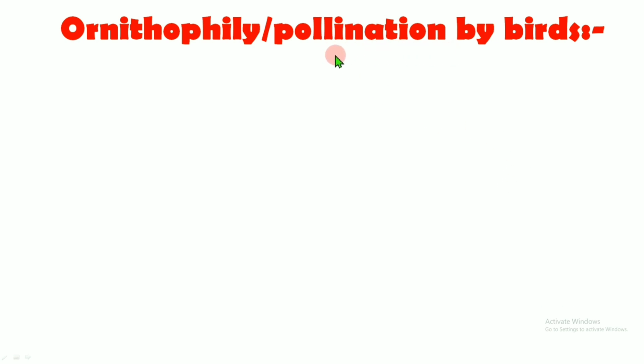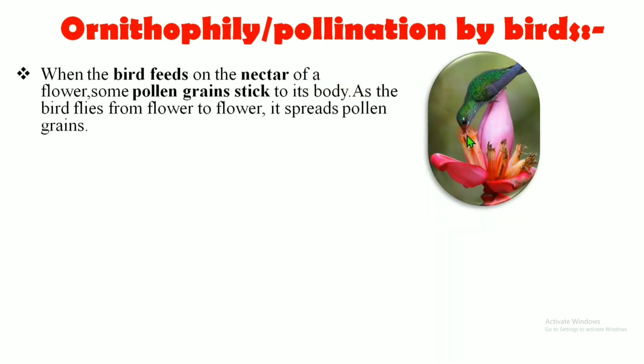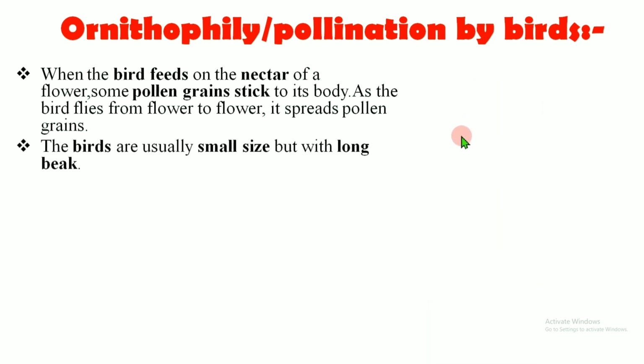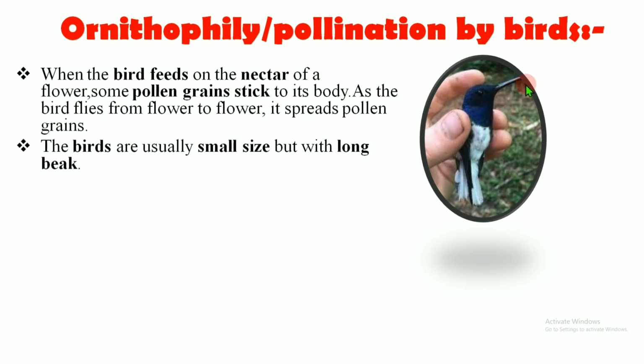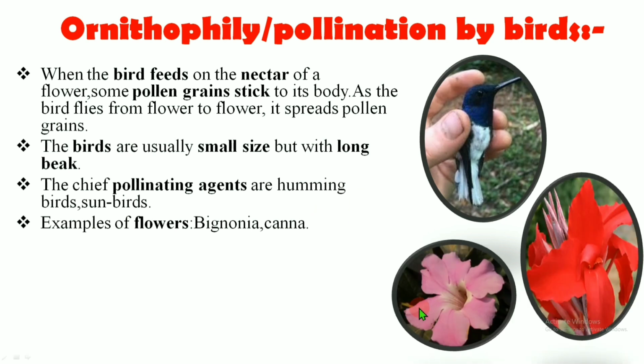If pollination is carried out by birds, it is called ornithophily. When the bird feeds on the nectar of a flower, some pollen grains stick to its body, and as the bird flies from one flower to another flower, the pollen grains are transferred to the other flowers. The birds are usually small in size with a long beak. The chief pollinating agents are hummingbirds and sunbirds, whereas the flowers which are pollinated by the birds are bignonia and canna.